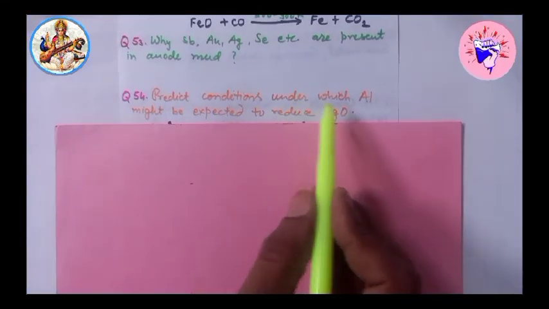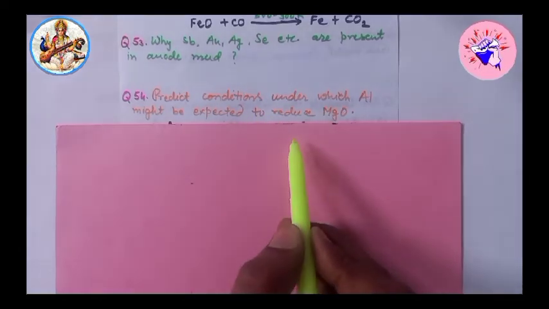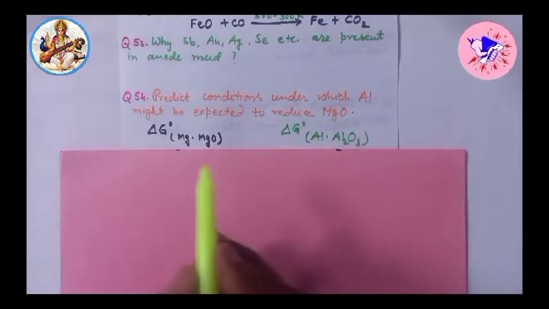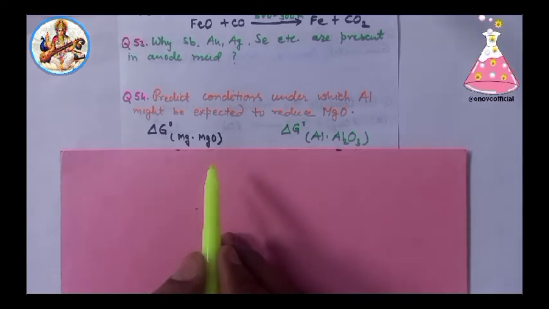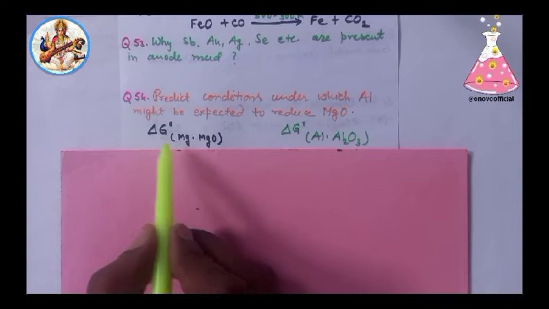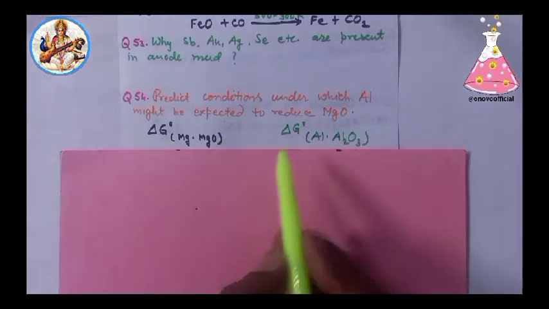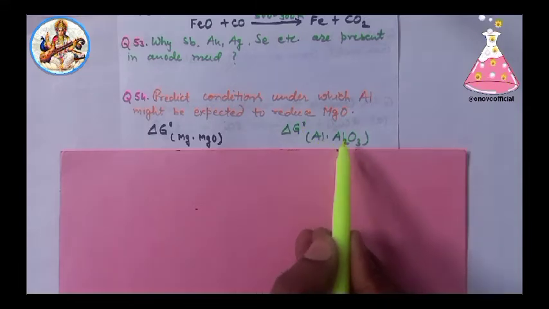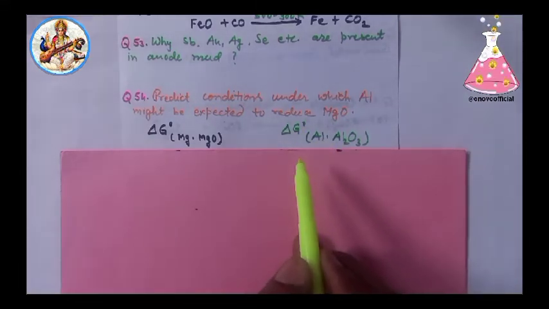54. Predict conditions under which aluminium might be expected to reduce magnesium oxide. Solution: aluminium can reduce magnesium oxide at a temperature of about 2000 Kelvin, because in this temperature range the line of delta G naught for magnesium to magnesium oxide lies above the line of delta G naught for aluminium to alumina in the Ellingham diagram.